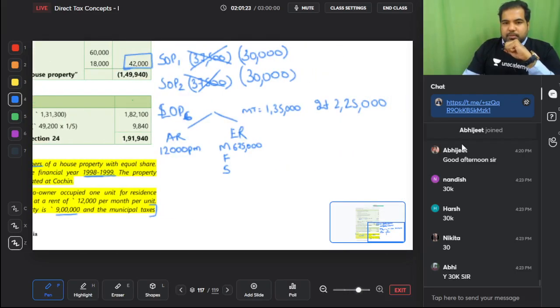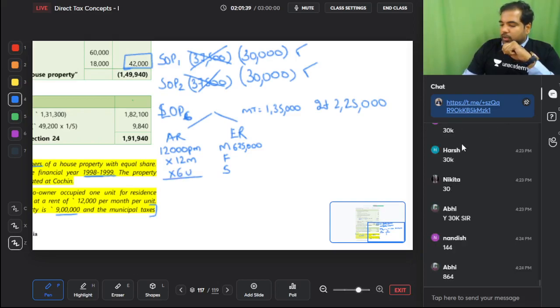So guys, first SOP is done. Next SOP is also done. Now this 12,000 per month into 12 months into 6 units. Guys, can you calculate? 12,000 into 12 into 6 units is 8,64,000.